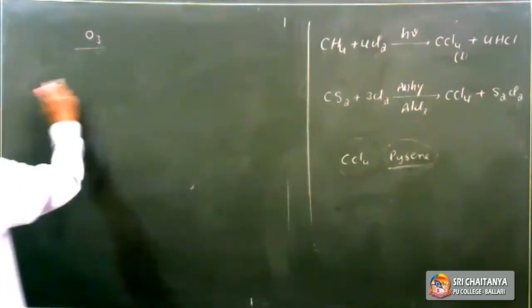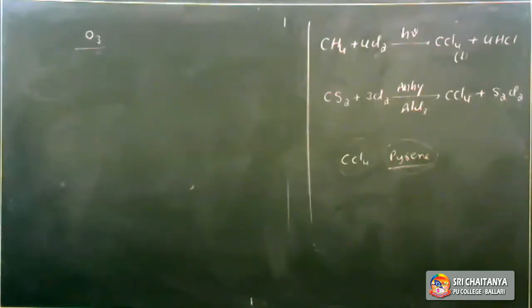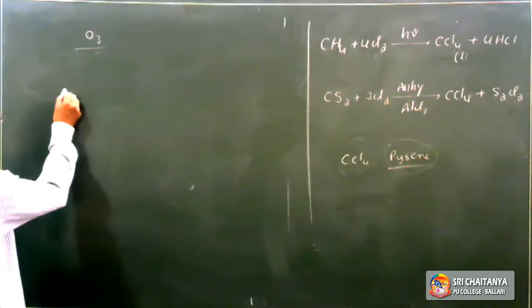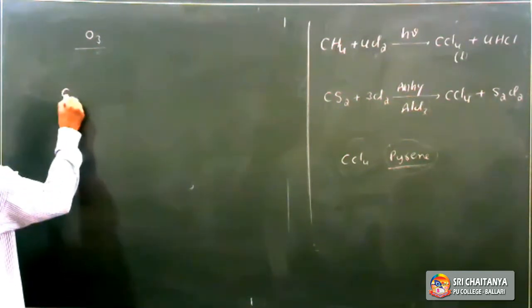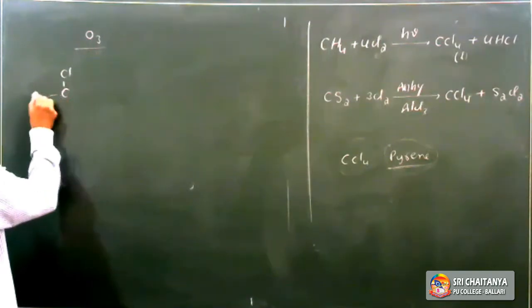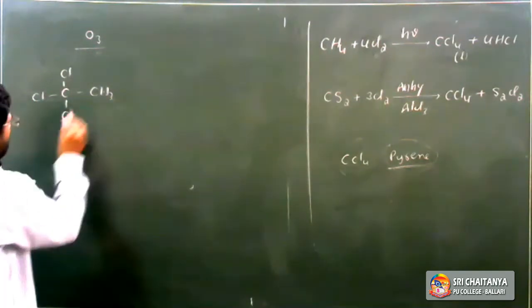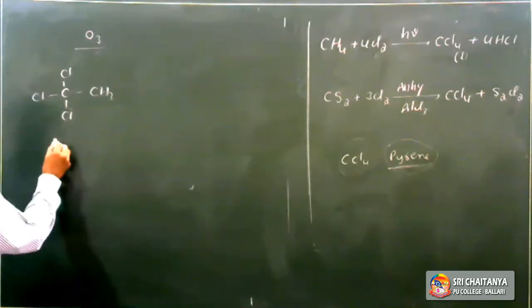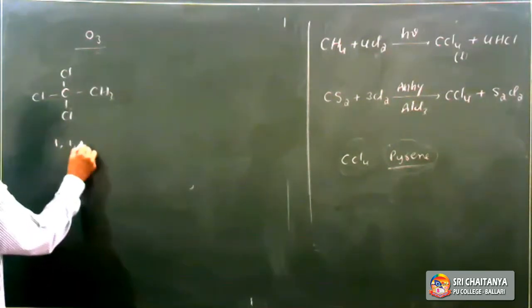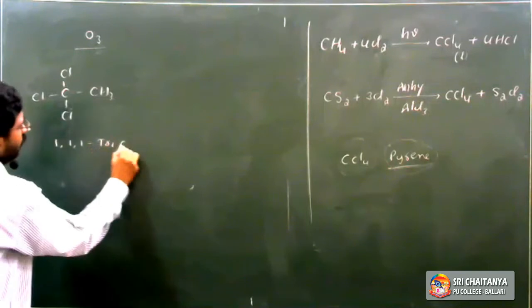So nowadays, instead of carbon tetrachloride, trichloroethane is used in dry cleaning. Trichloroethane has three Cl and a CH3, so 1,1,1-trichloroethane.